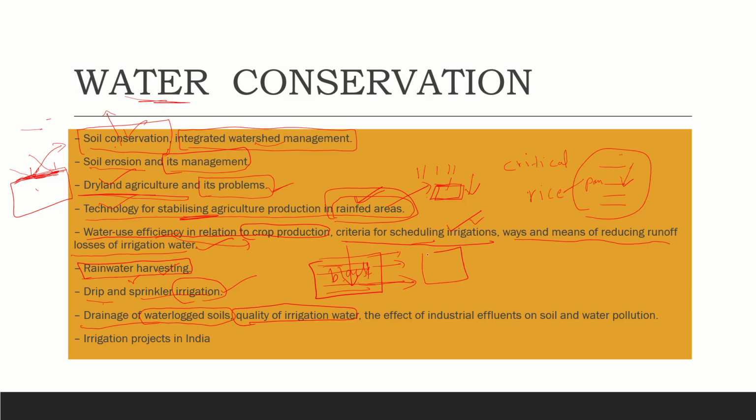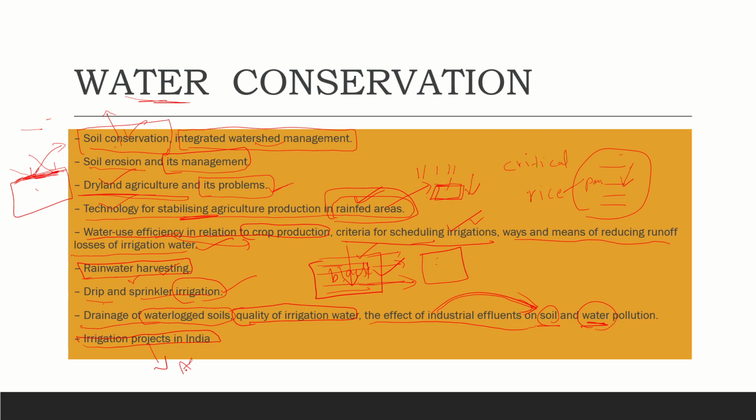And quality of irrigation water is what we study, because if the quality of water is not good, that will totally affect the soil as well as plant growth. So we need to manage that. And the effect of industrial effluents on soil and water pollution, and this is the biggest issue too. These are causing very serious issues on the plants, soil and water.